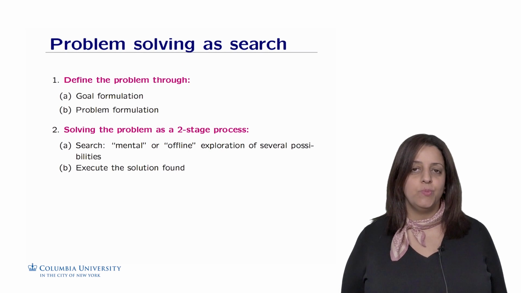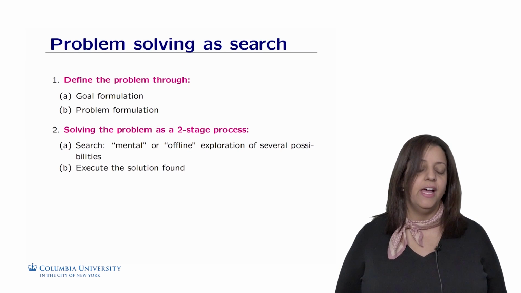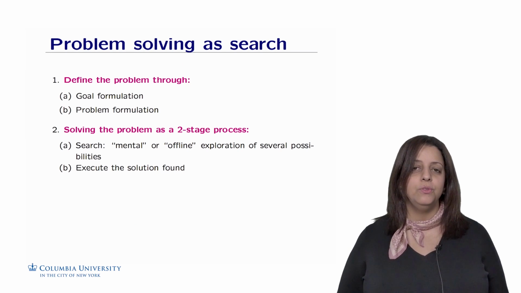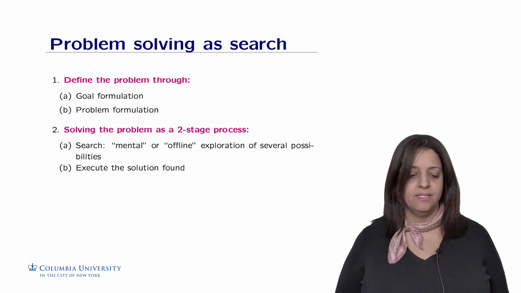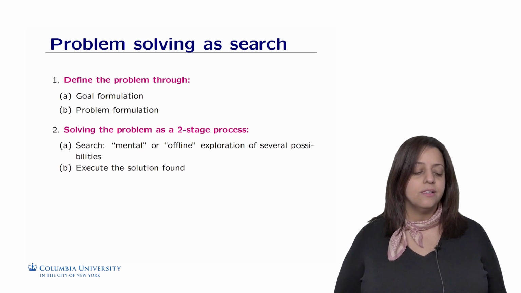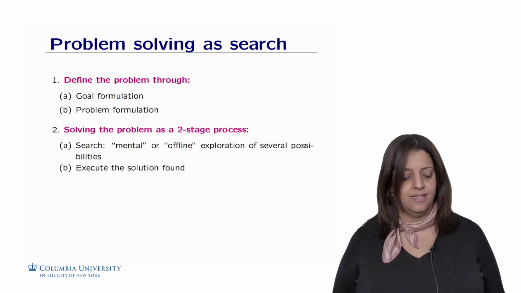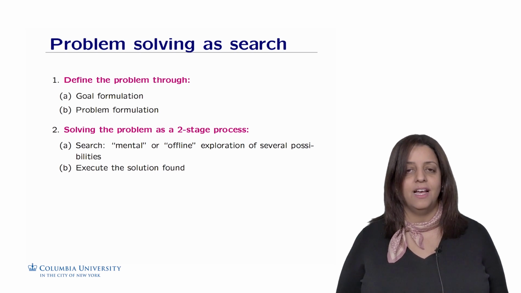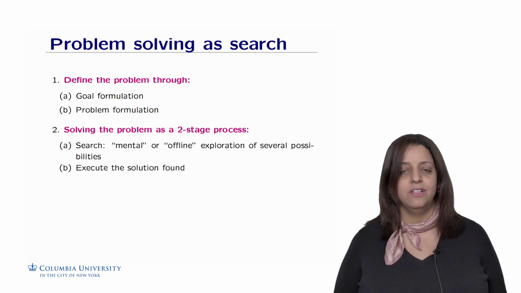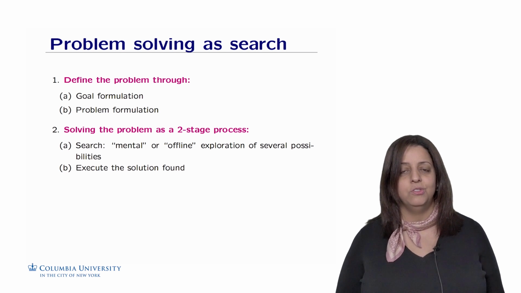Problem solving as a search problem can be defined through 1, defining what the goal to achieve is, and 2, formulating the problem. These are 2 important aspects to tackle if you want to design a goal-based or search-based agent. I would like to emphasize a subtlety here, which is that solving the problem is actually a 2-stage process. First, we need to search mentally or offline by exploring the set of several possibilities. And then we execute the plan or the solution found.